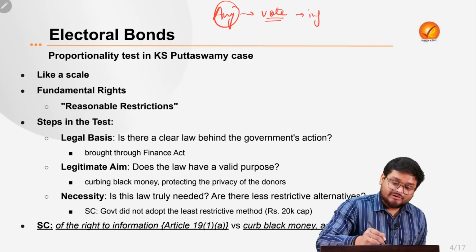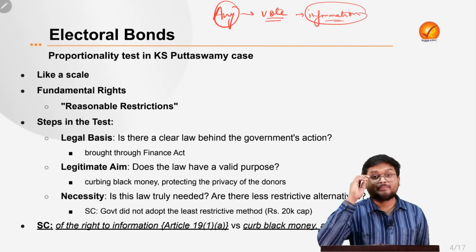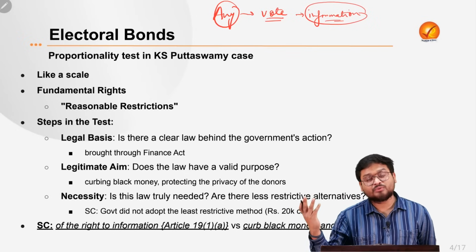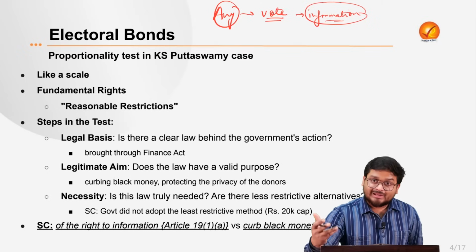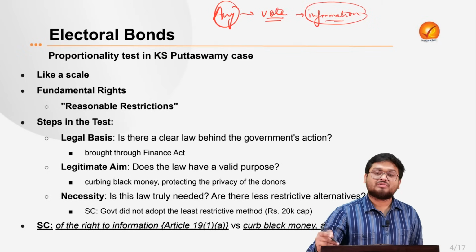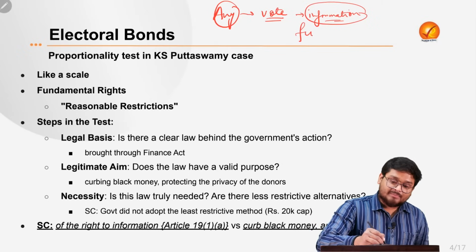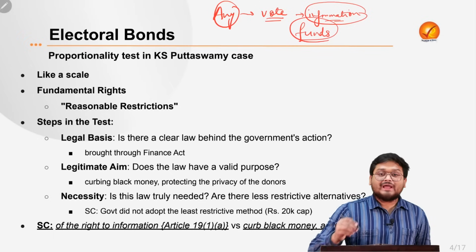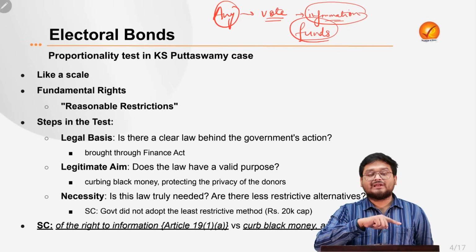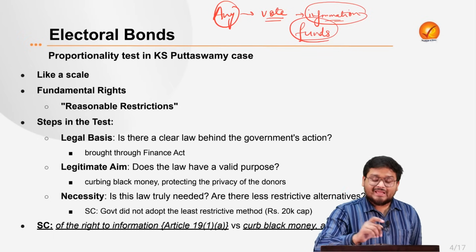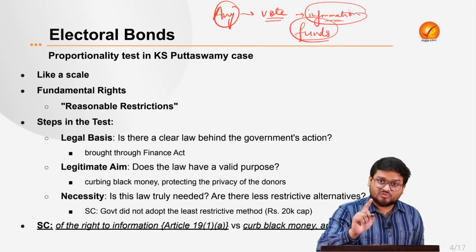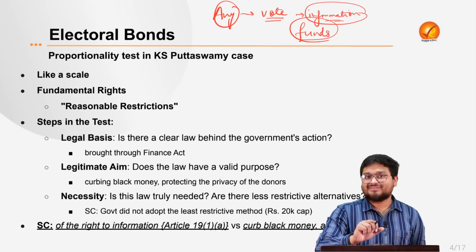You need complete information about the political candidate's background, education, family background, number of properties, assets, criminal background, right? Also about the funds which that political candidate received for funding their elections. So is it not your information, and also your right to know, right?